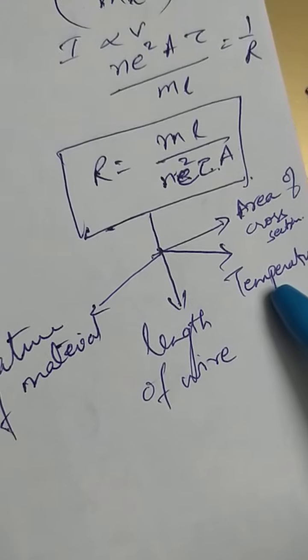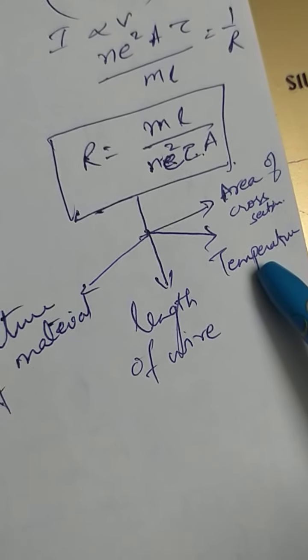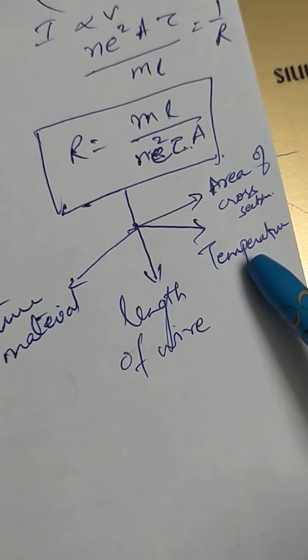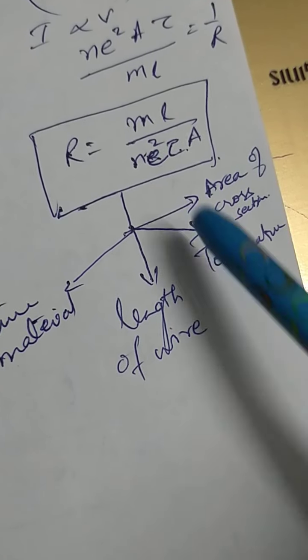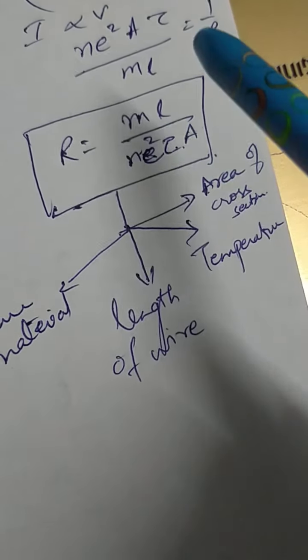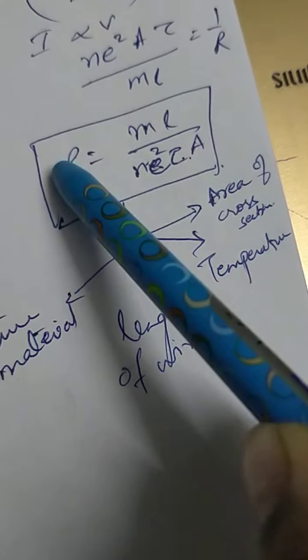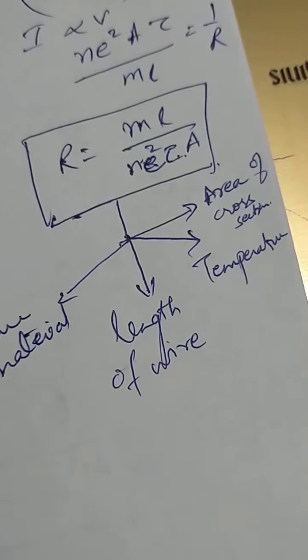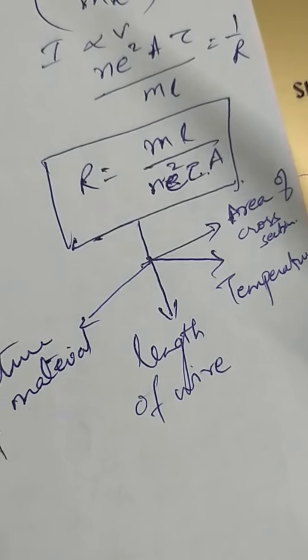How does it depend on temperature? Suppose temperature increases. Then the random motion of electrons will increase, more and faster collisions will take place, so tau, the relaxation time, will decrease. If relaxation time decreases, then the resistance of the conductor will increase. Resistance increases in case of a resistance wire or a conductor.